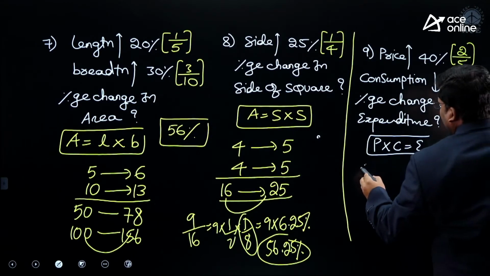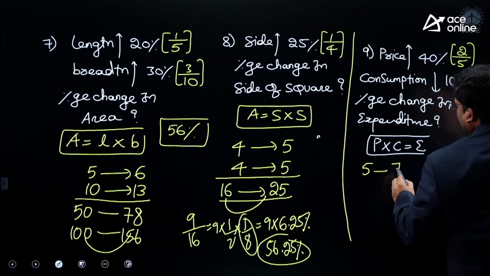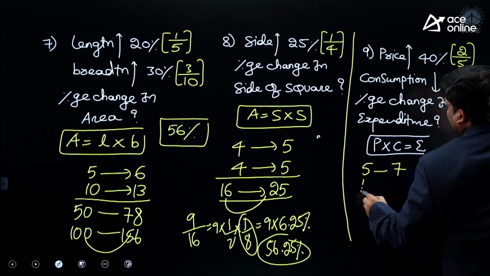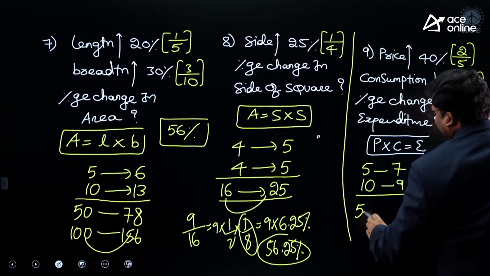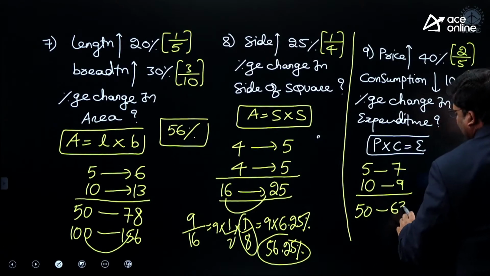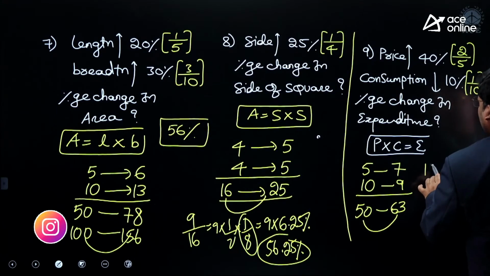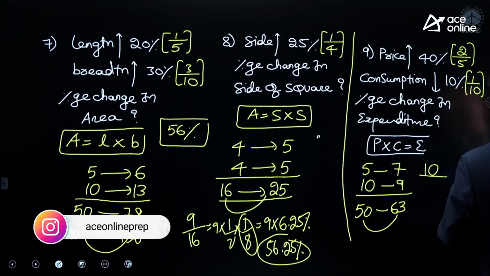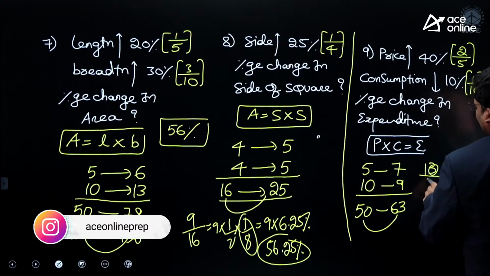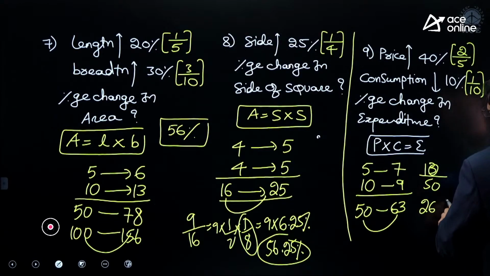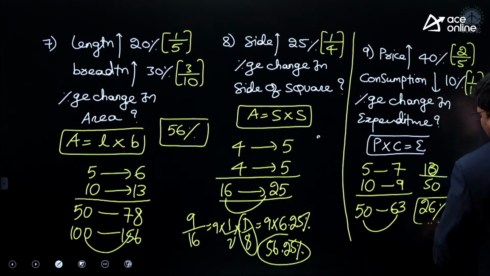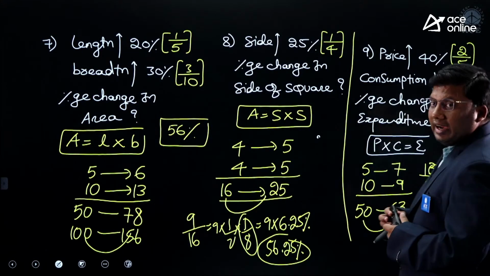On 5, 2 increase, it is 7. On 10, 1 decrease, it is 9. So 5 10s are 50, 7 9s are 63. 50 became 63. There is an increase of 13 on 50. 13 on 50 means 26%. Is the idea clear?